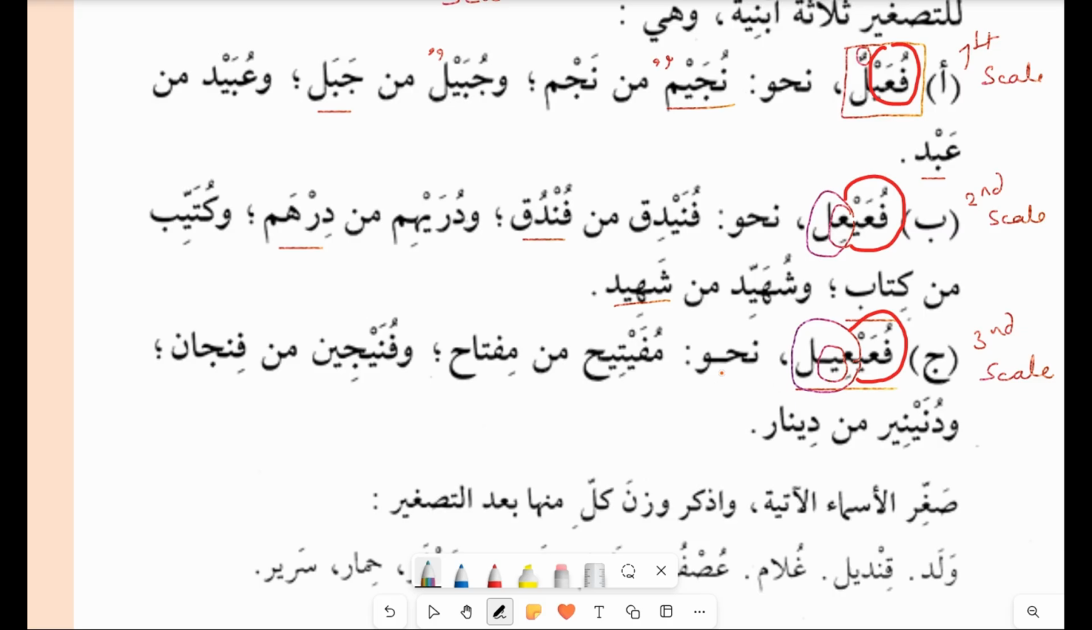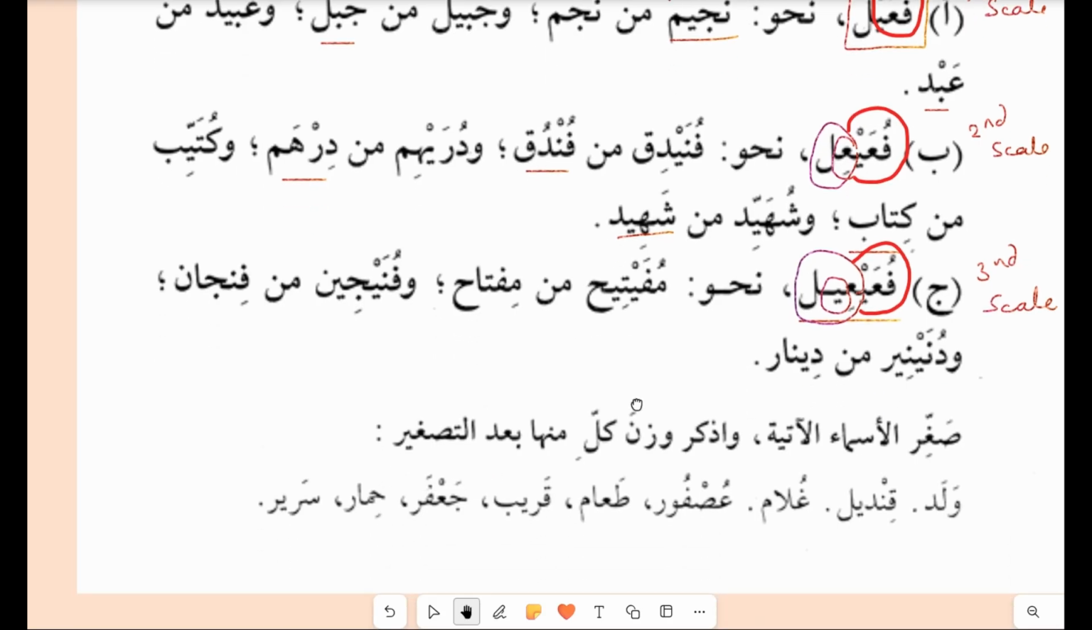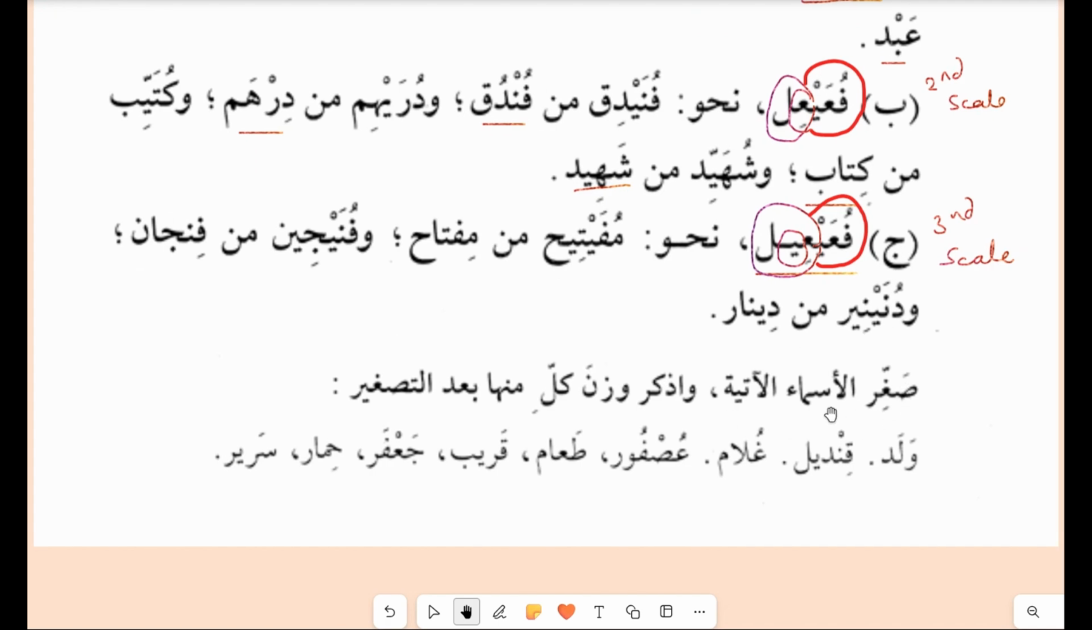So the first word is mufaitihun, made from miftah, meaning key. Funayjeen is made from finjan. Finjan is the small coffee cup in which you see Arabs drink the kahwa. Dunaini is made from dinar. So these are all the words you have come across with the three scales. Remember them. صغر الأسماء الآتية واذكر وزن كل منها بعد التصغير. So you have to make them into diminutive and then mention on which scale you have made it.